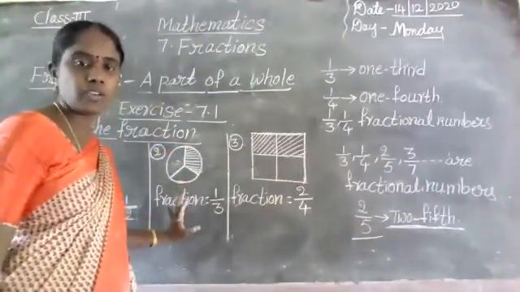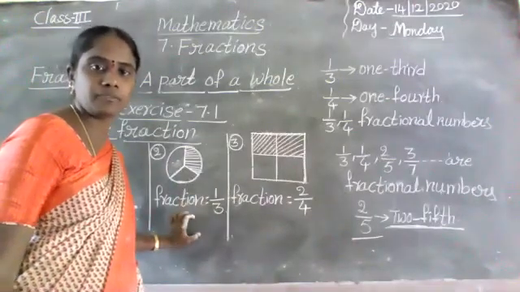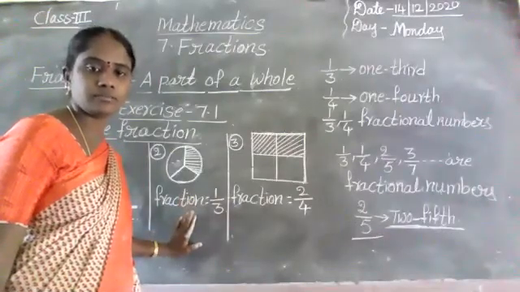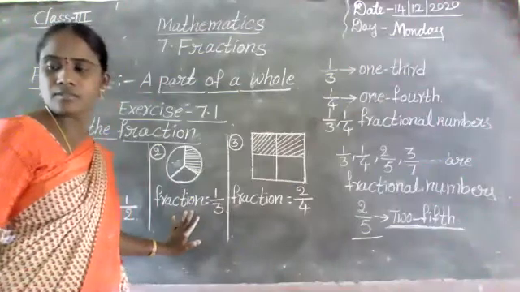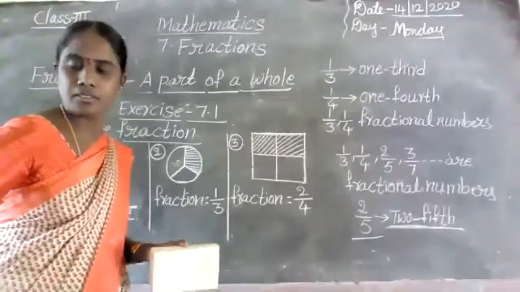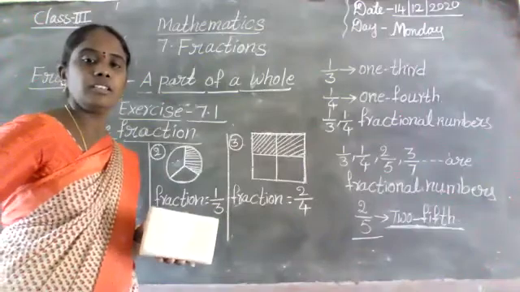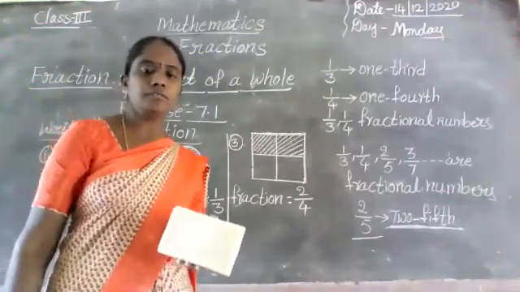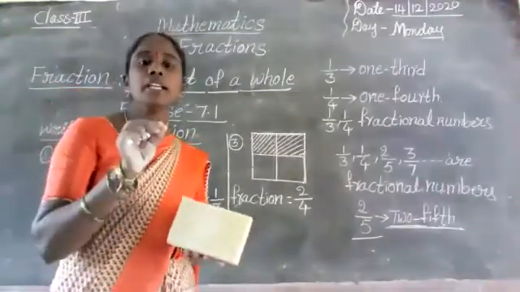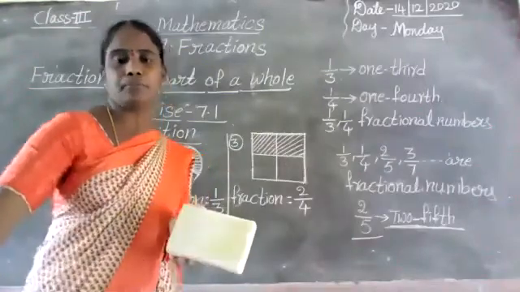Did you understand, children? How can we write the fraction form from the given figure? If you have any doubt, raise your hand. Okay, understood. Very good. Next, the fourth one, fifth one, sixth one, up to the 12th one, you write in your textbook. You complete it in your textbook. Just write the fraction form, only the shaded part fraction form. Okay?